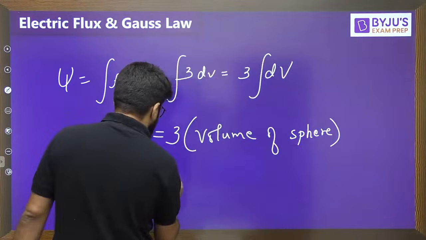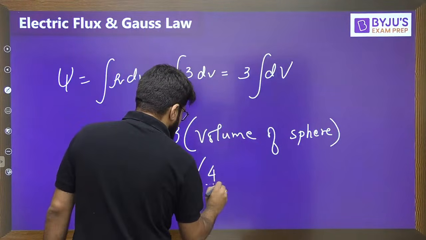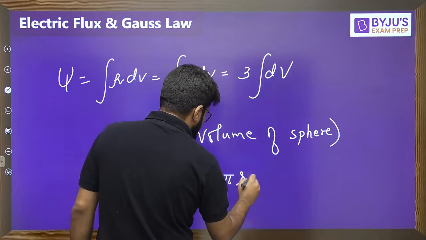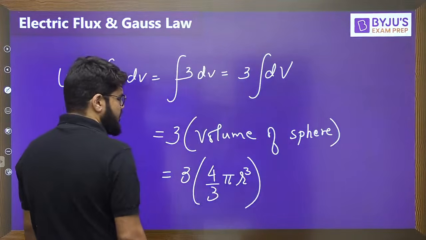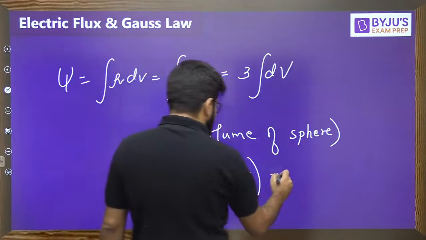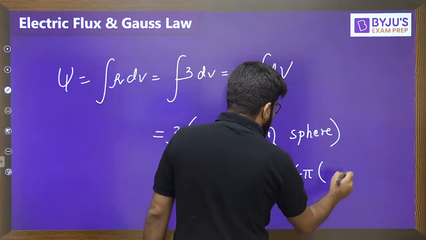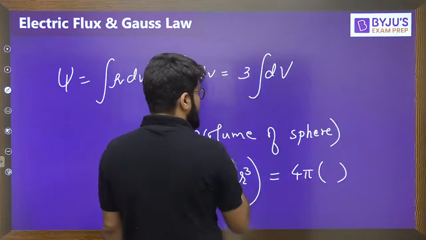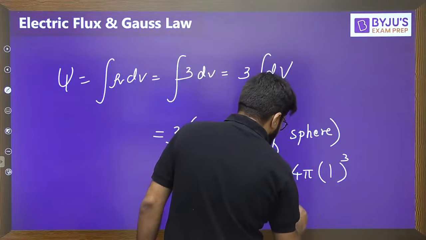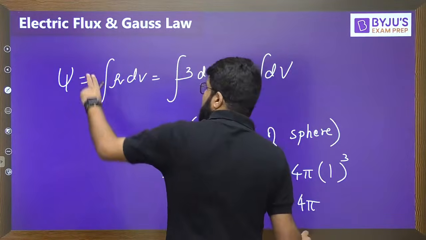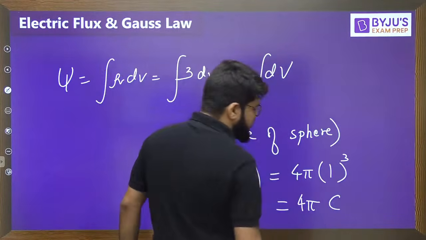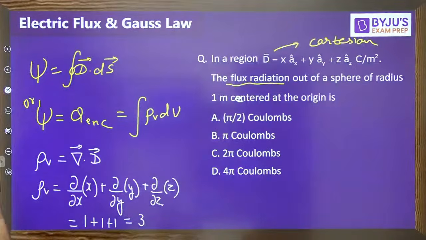Here volume means volume of sphere. So 3 into 4 by 3 pi r cube. Volume of sphere is 4 by 3 pi r cube, 3 and 3 cancel, 4 pi r cube. Radius of the sphere is given to you as 1 meter, so 1 cube is 1, and the total answer should be 4 pi.